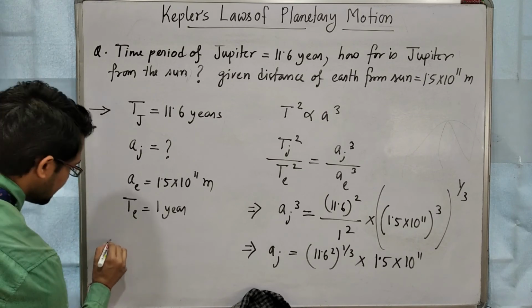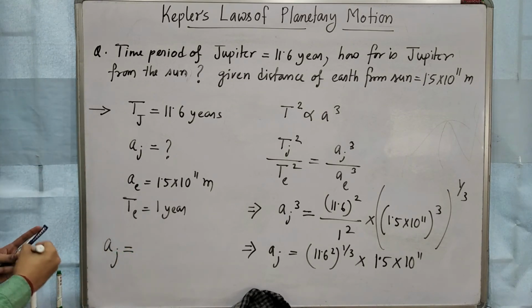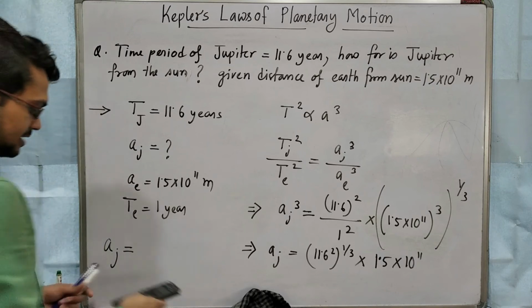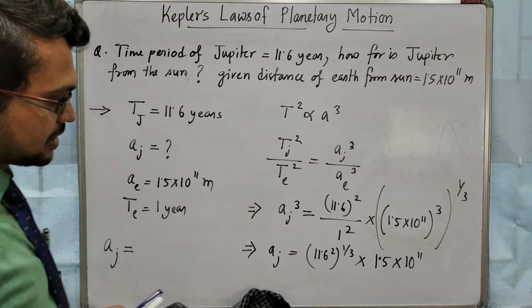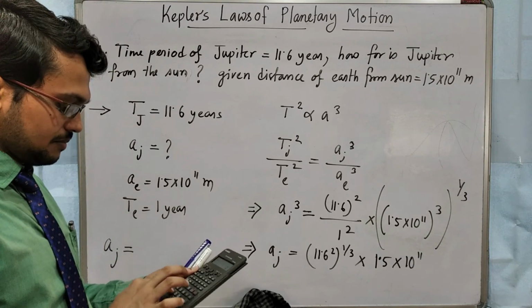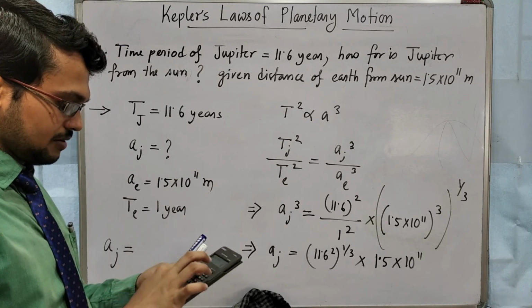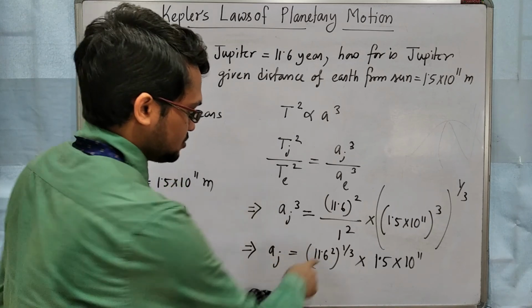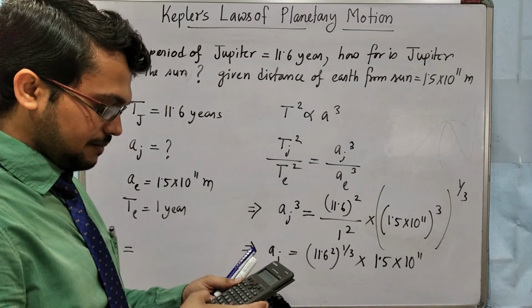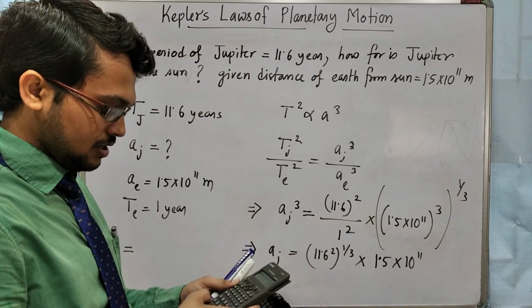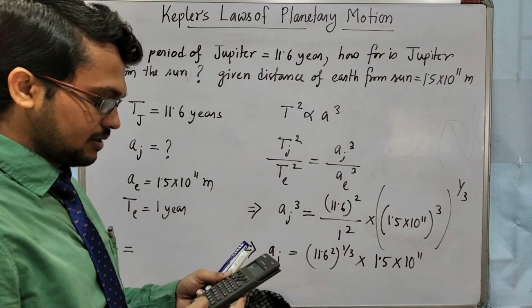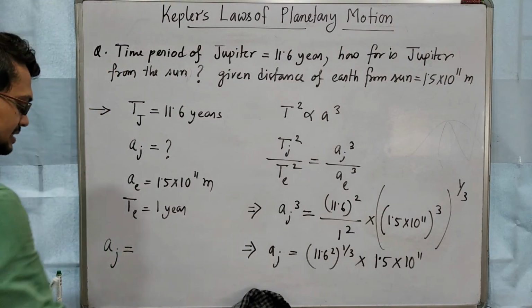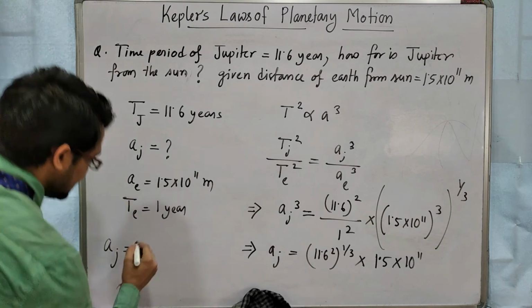So Aj will be what? To calculate Aj now, take your calculator. 1.5 into 10 to the power 11 into 11.6 to the power 2 by 3. You will get 7.68 into 10 to the power 11.